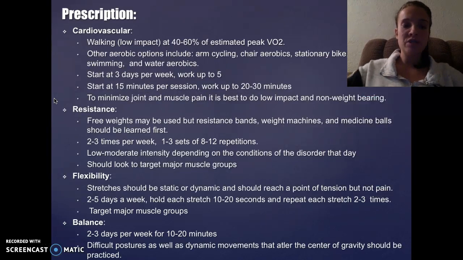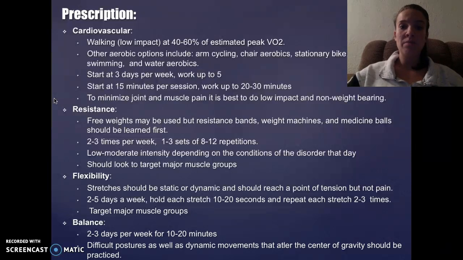For our specific prescription, for cardiovascular, we will do walking, low impact, at 40 to 60% of his estimated peak VO2. Other aerobic options that we will include will be arm cycling, chair aerobics, stationary bike, jogging, swimming, and water aerobics. We will start at 3 days per week and work up to 5. We will start at 15 minutes per session, work up to 20 to 30 minutes. And to minimize joint and muscle pain, we will start with low impact and non-weight bearing.